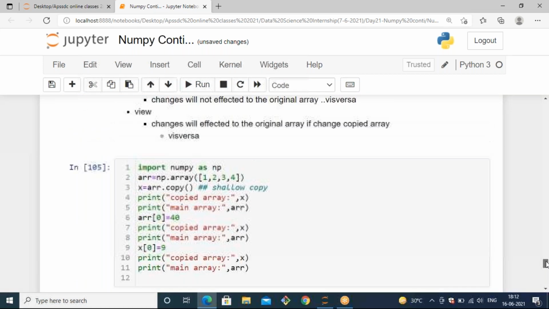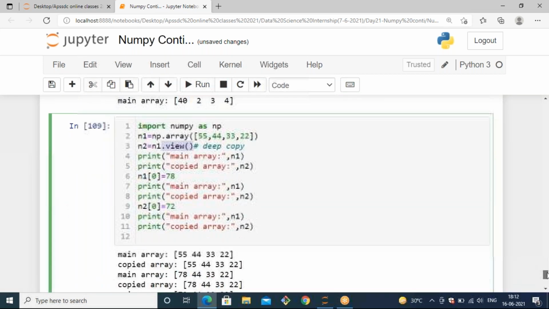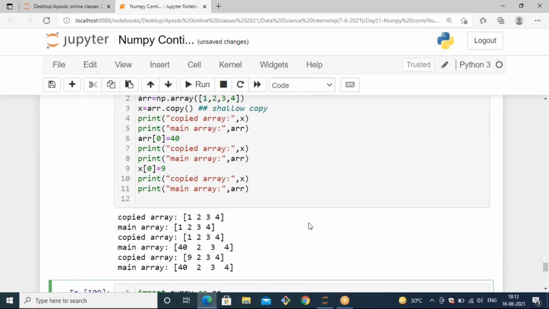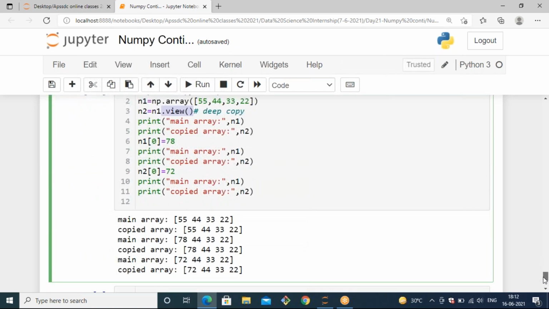So previously we saw shallow copy, and here we have seen deep copy. In a shallow copy, once you copy it, the changes cannot be reflected from one to another. And in the view copy or deep copy, once you copy the array, the changes can be reflected from one to another. That is the main difference.